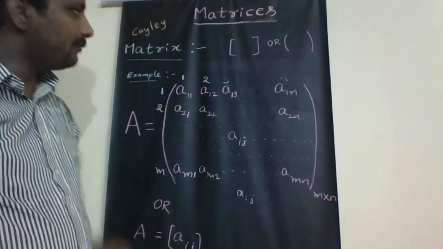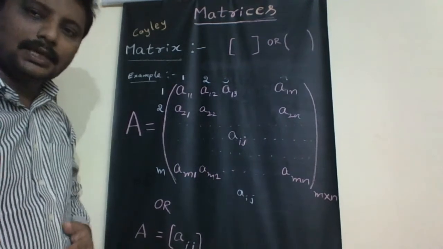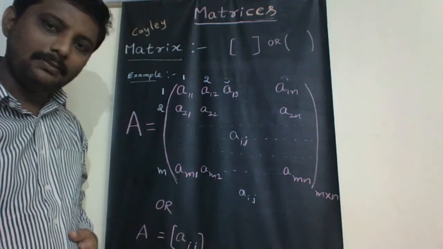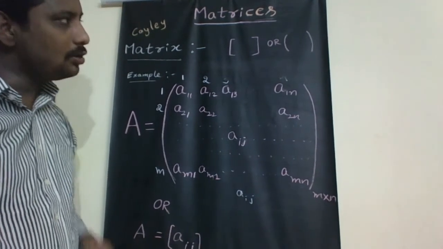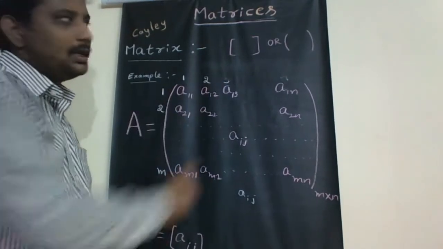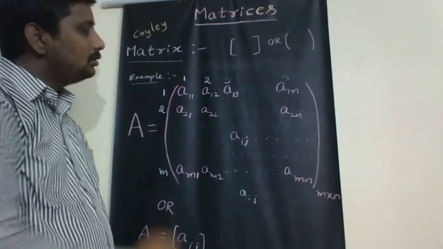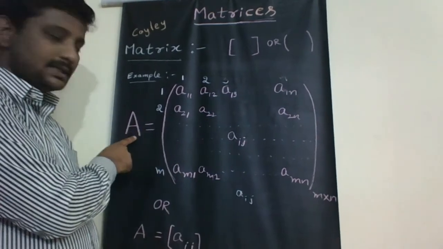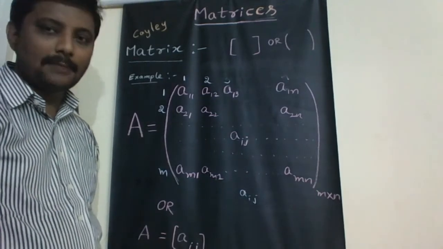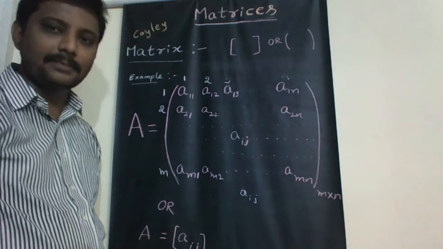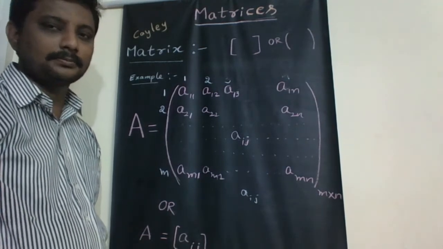Now, the definition of matrix. A matrix is an arrangement of elements or numbers in rows and columns enclosed by brackets, either closed bracket or open bracket. For example, consider the matrix A. Matrices are usually denoted with capital letters of the English alphabet: capital A, capital B, capital C, capital M, capital N, like this.